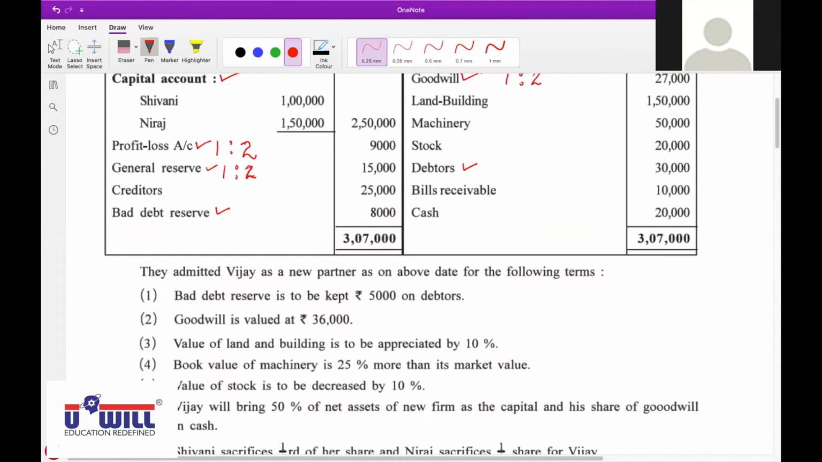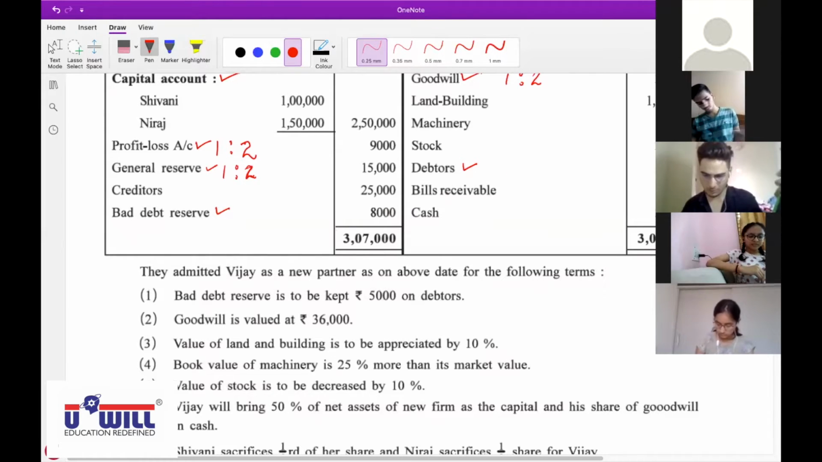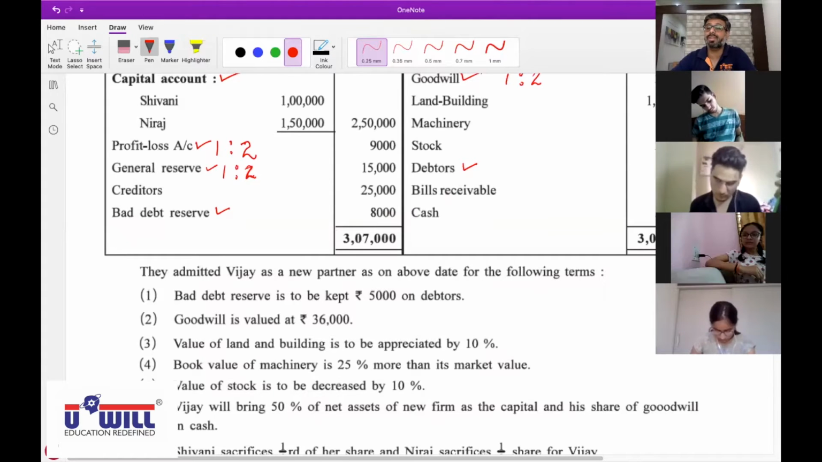And for that, the entry will be revaluation account debit to bad debt. Sorry, bad debt reserve account debit to revaluation. Reverse it.